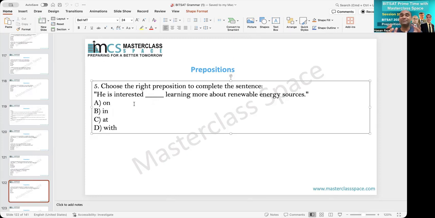As per rule, on means surface, in means longer time, longer place, at means near one, and with means together. But interested in is the correct idiom, therefore he is interested in learning more about renewable energy sources, and therefore B is the answer.